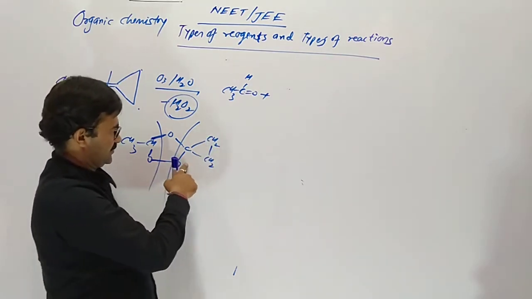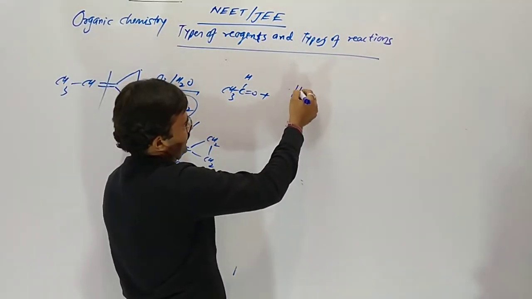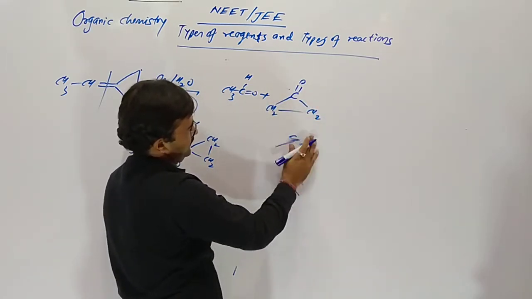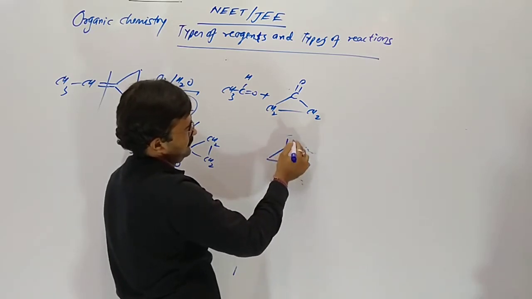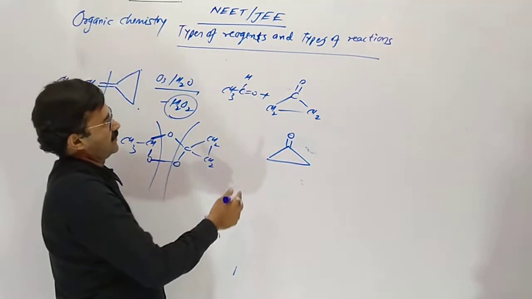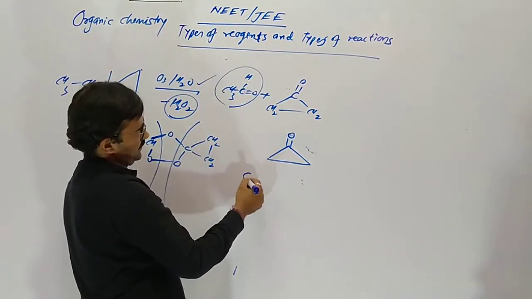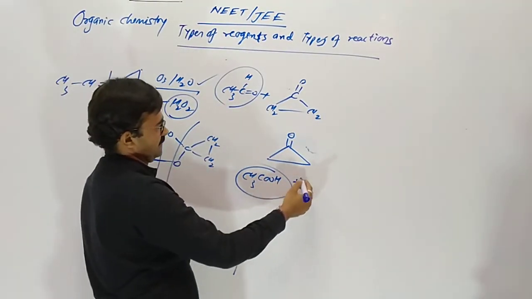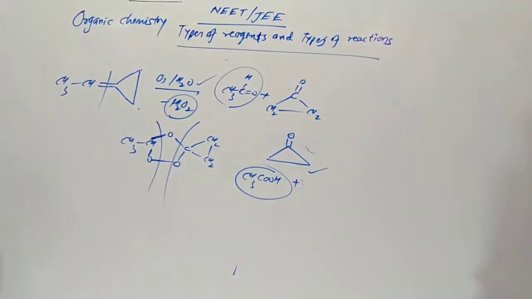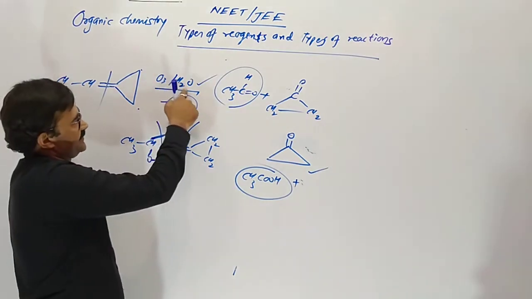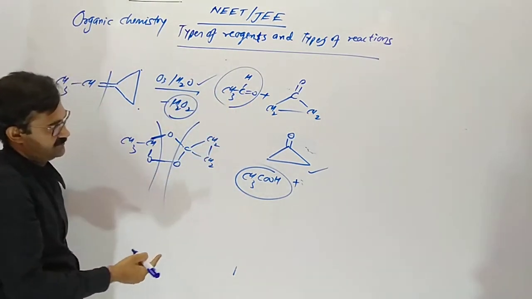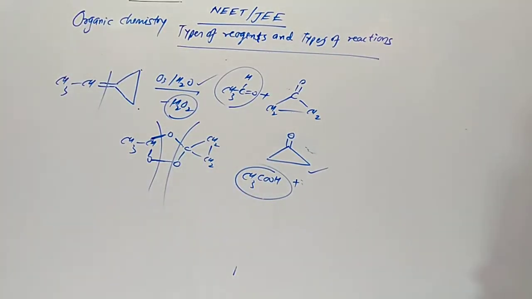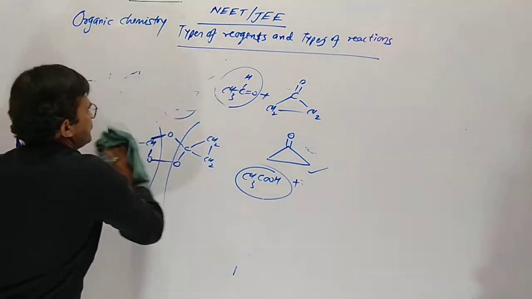Then CH3CH2, here is a ketone, cyclopropanone. Yes, this will be like this. A ketone never oxidizes, but ethanal will be converted into acetic acid. So our product will be cyclopropanone and acetic acid. If zinc is taken, then these two. If water is taken with ozone, then these two. Understood?